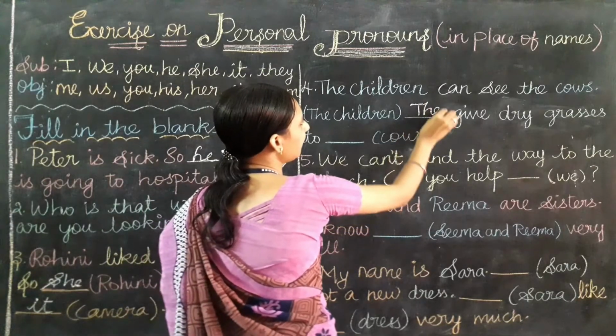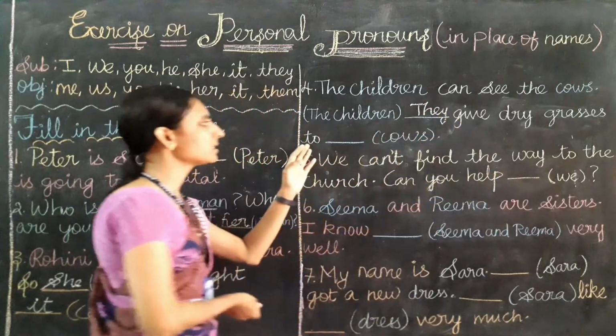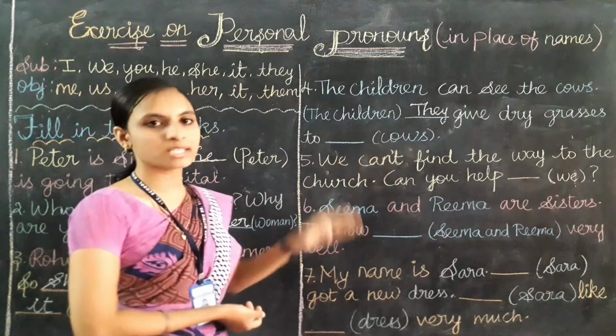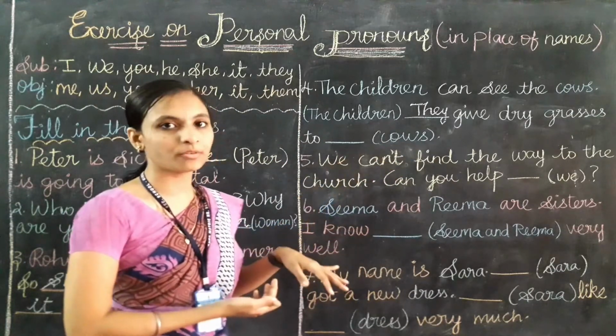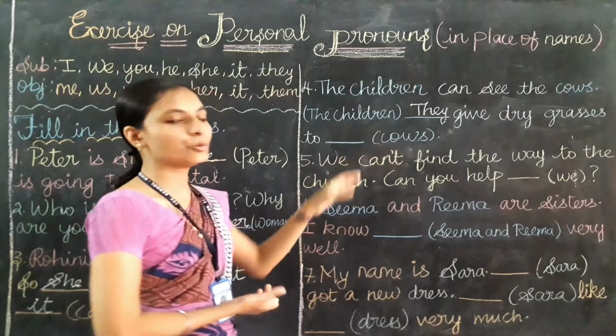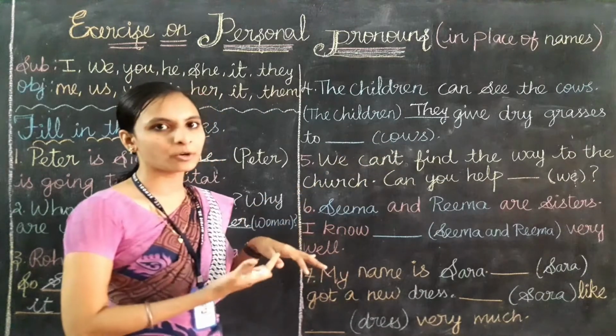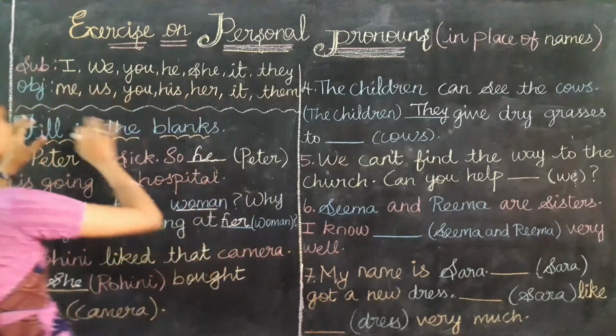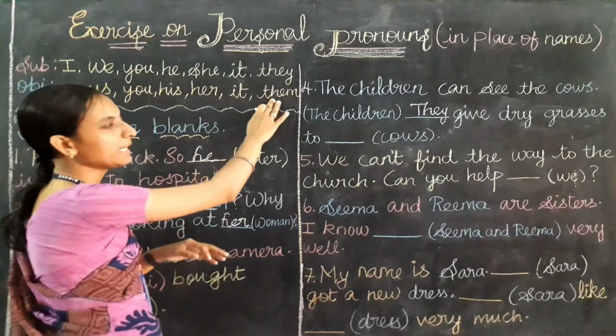So here they give dry grasses to cows. Cow is a plural form. So we need to use the plural form of object pronoun for the third person. So for third person plural will be them.